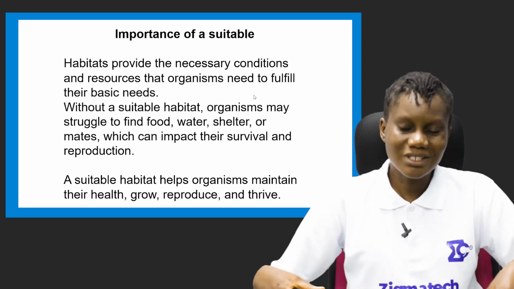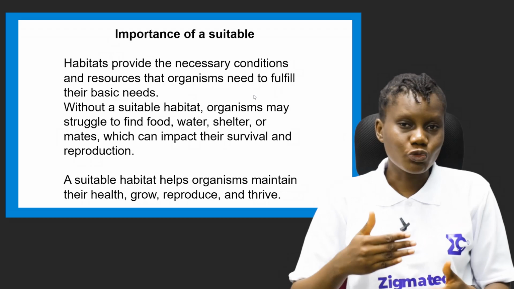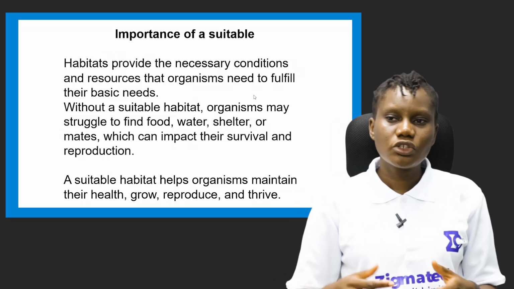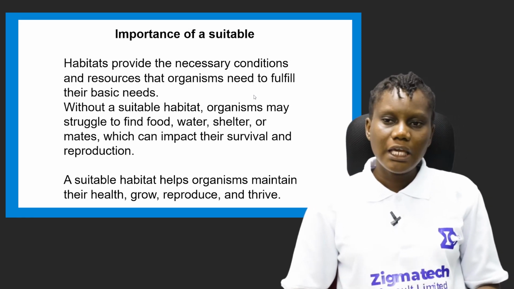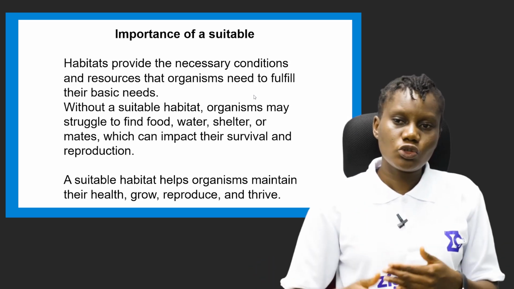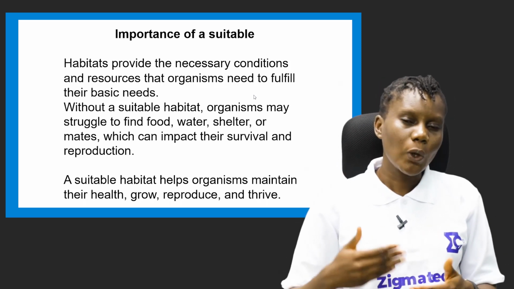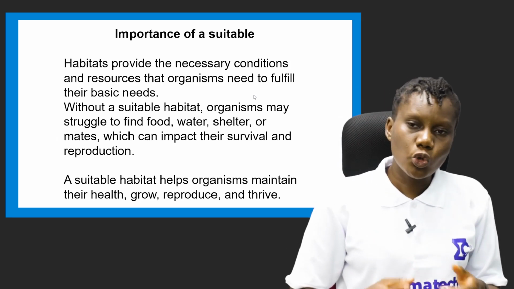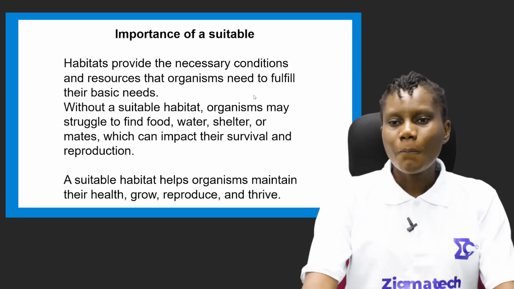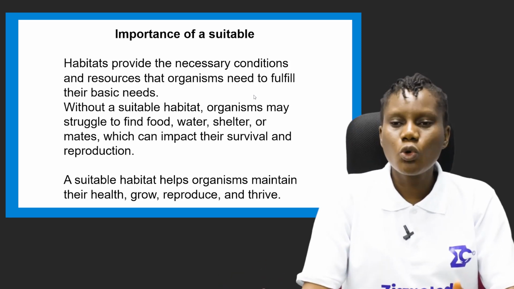They need a suitable environment where they can have access to food, water, shelter, and other necessary resources that they need for survival, and also to keep them on the earth. That means also the process of reproduction. If not, they will go into extinction, because they are no longer giving birth to any young ones. When those old ones die, we will not have them again in existence. So habitat provides a suitable place for them to also reproduce.